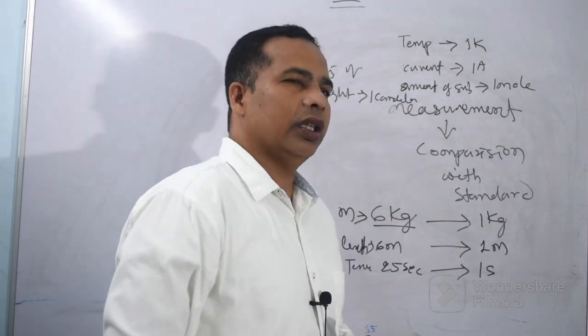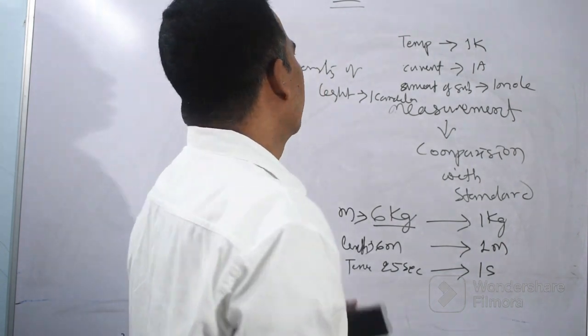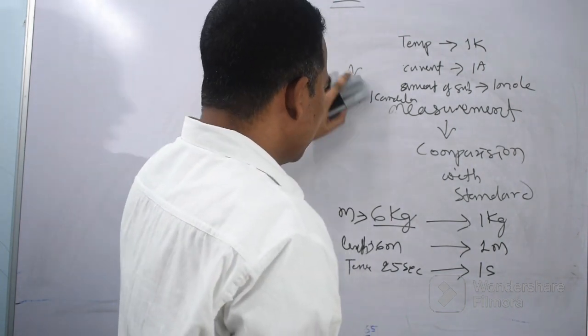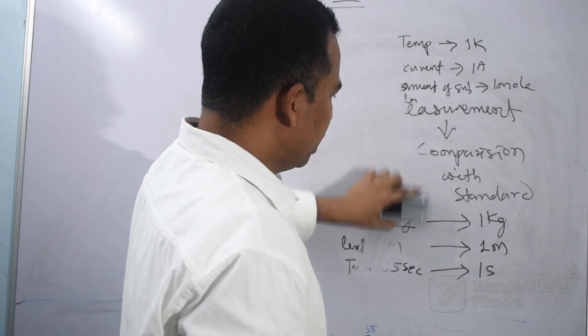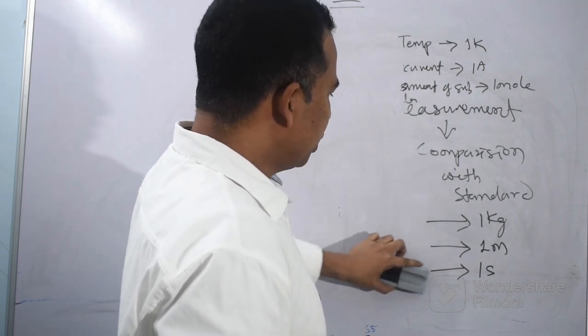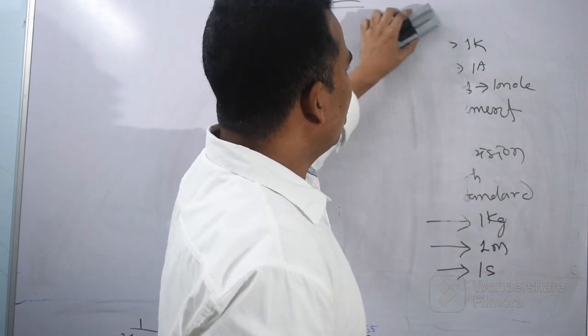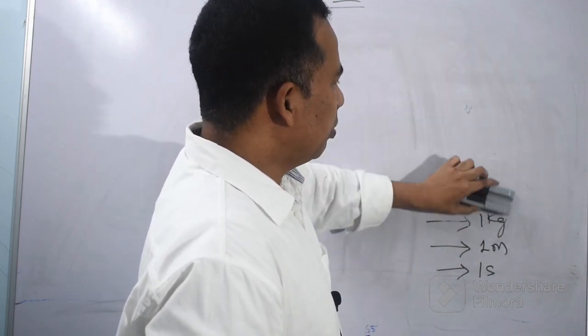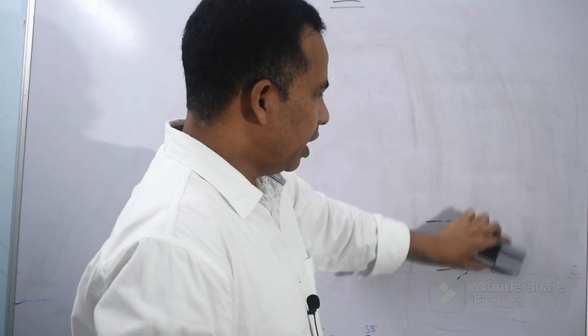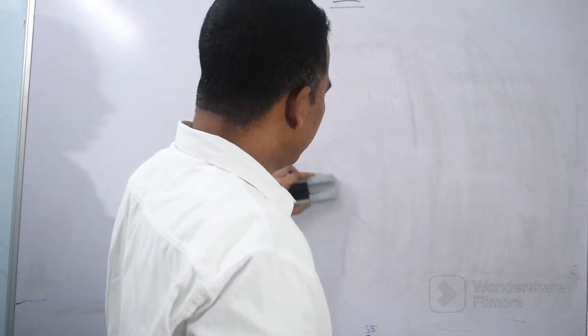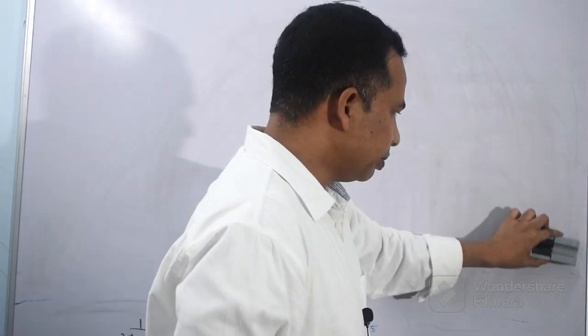Like that, for all the 7 fundamental quantities, the different standards of measurement, or the values, have been fixed by the scientists and are being used throughout the world. A uniformity has been made, and that is being followed and accepted throughout the world.